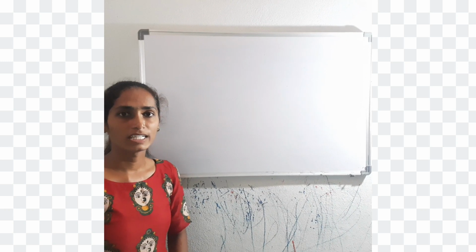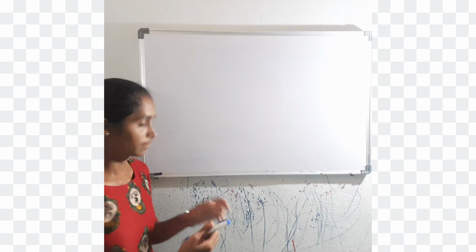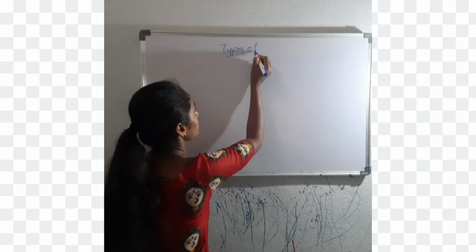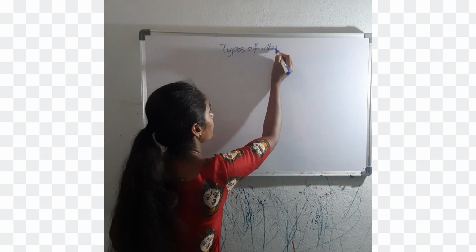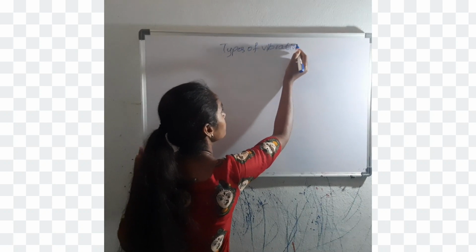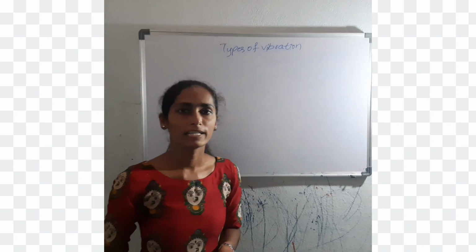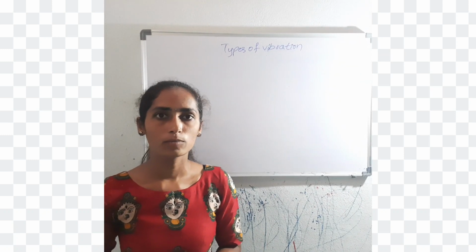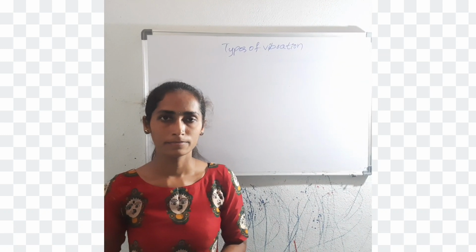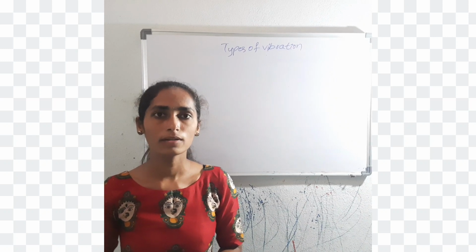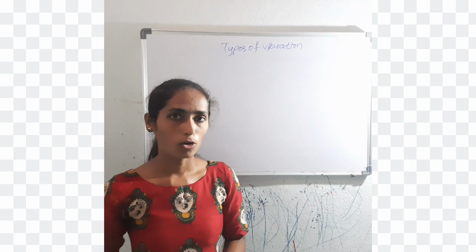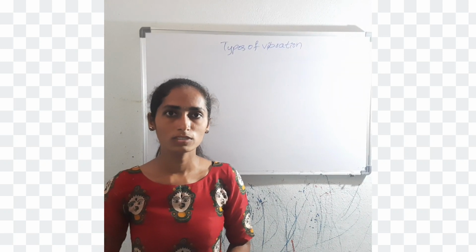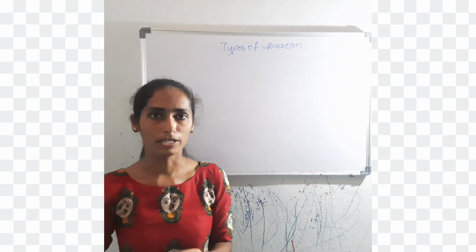In this session, we discuss types of vibrations. First, we have to know what vibration is and how it occurs. Vibration is a periodic motion of particles in an elastic body. And how it occurs? For example, when we play music in a sound box and the volume is increased, then we observe that vessels in our home start vibrating. This is known as vibration.